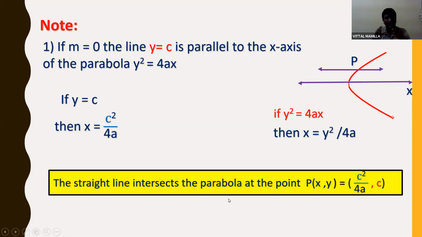Here you should observe one thing. Is this a tangent? It is not a tangent. This line is intersecting the parabola at a point which can be written as c square by 4a comma c. And no line which is parallel to the x-axis is a tangent to the parabola. No line parallel to the x-axis is a tangent to the parabola. That also you should note down.